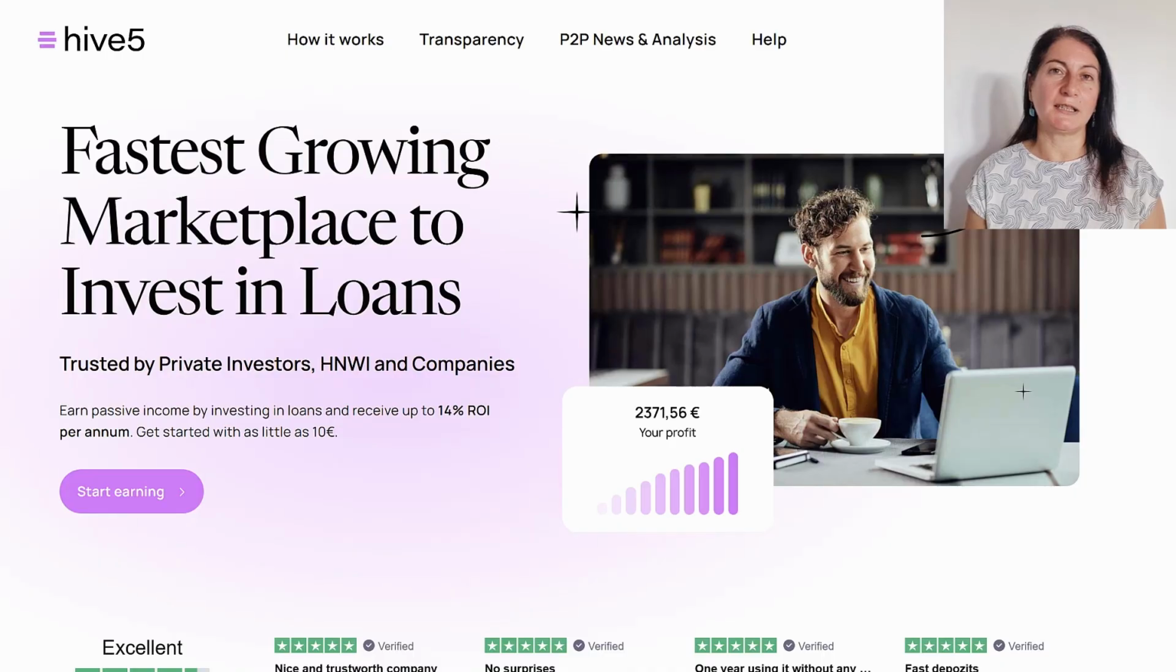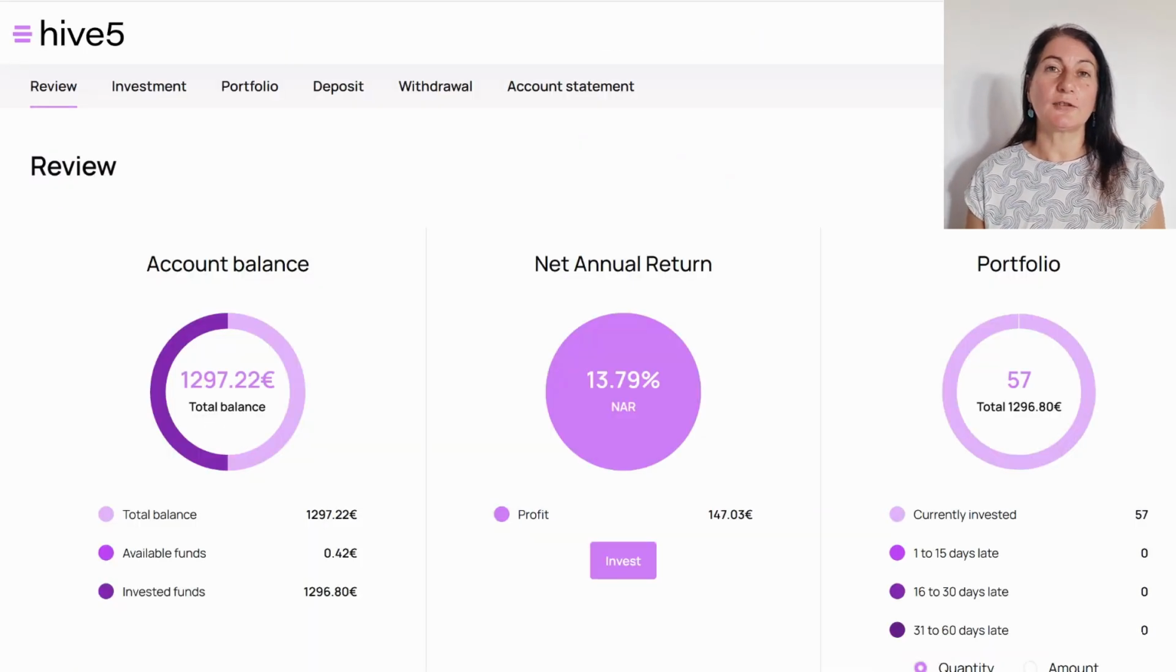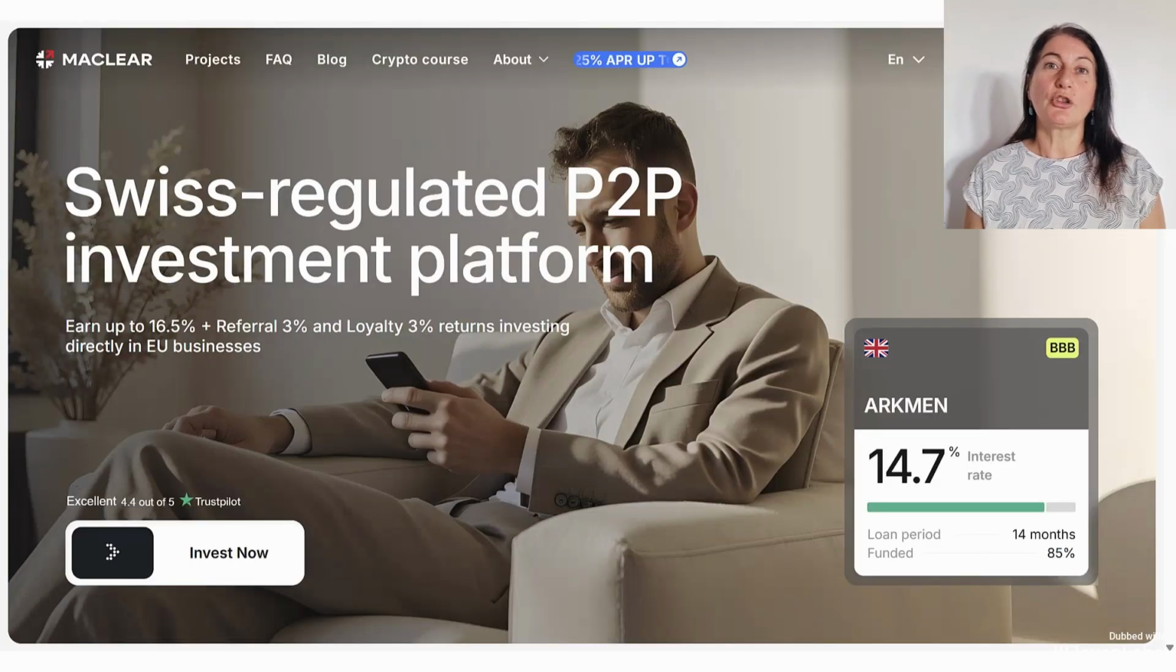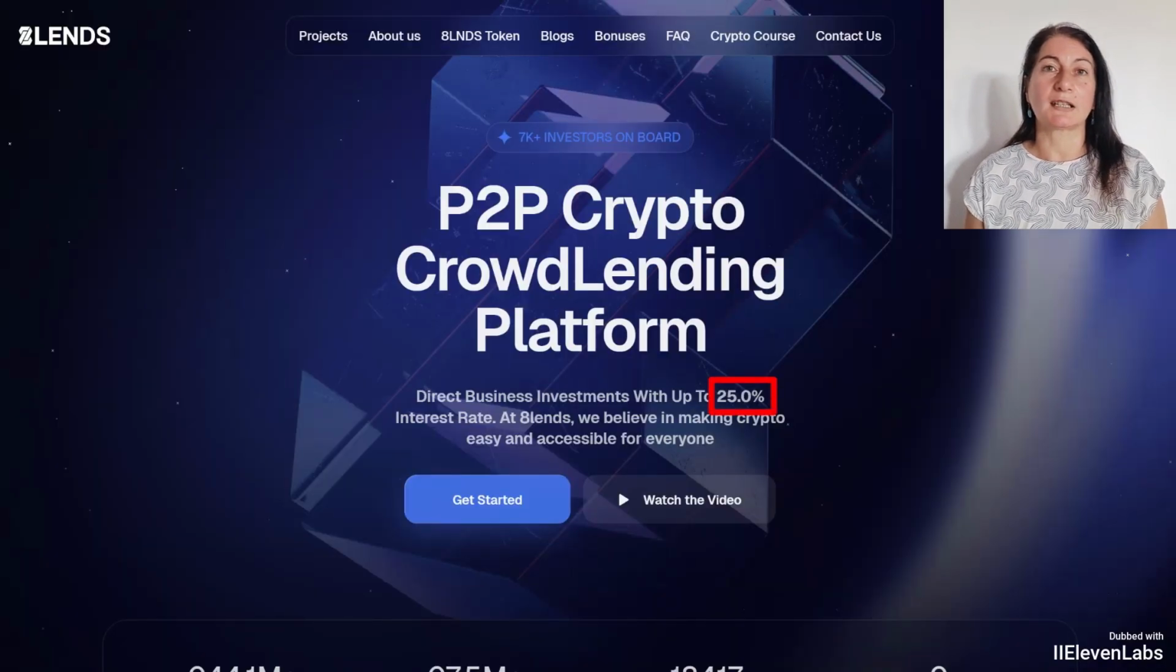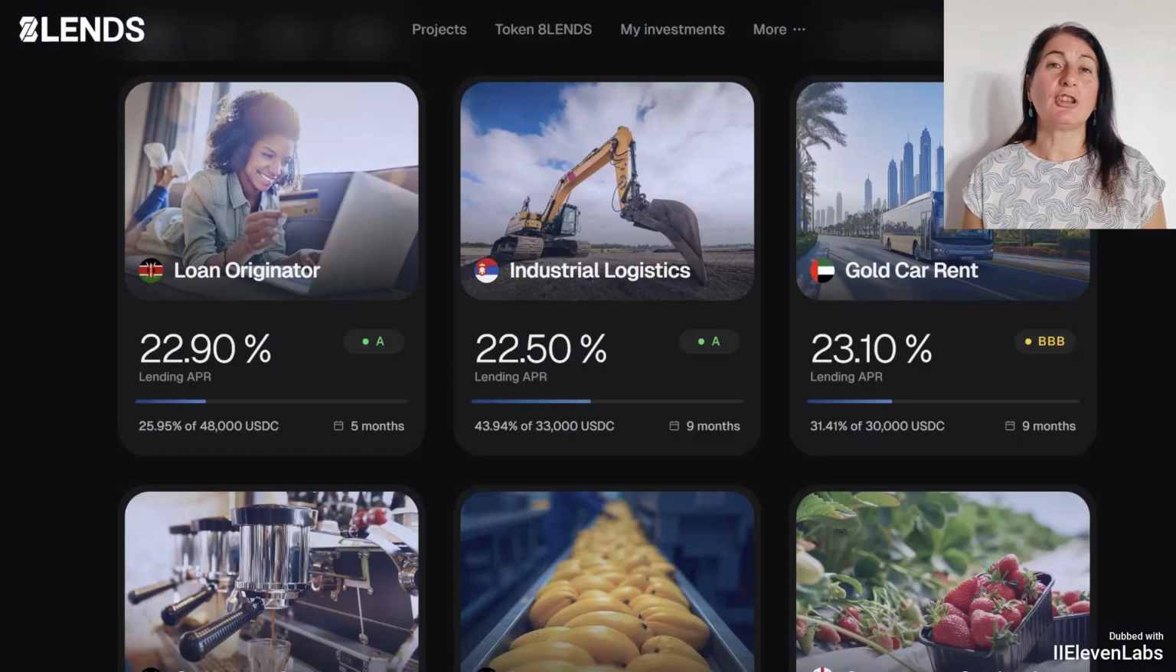I could also invest another 1%, which is 1,000 euros, in Hive 5, which is another platform that is also relatively new to the market and offers me a high return of around 13% or a little more. I could even try platforms like Maclair or 8lens, which offer me a very high return with business projects, but with a very high risk profile, not only because the platform is relatively new, but also because of the types of loans we are financing.